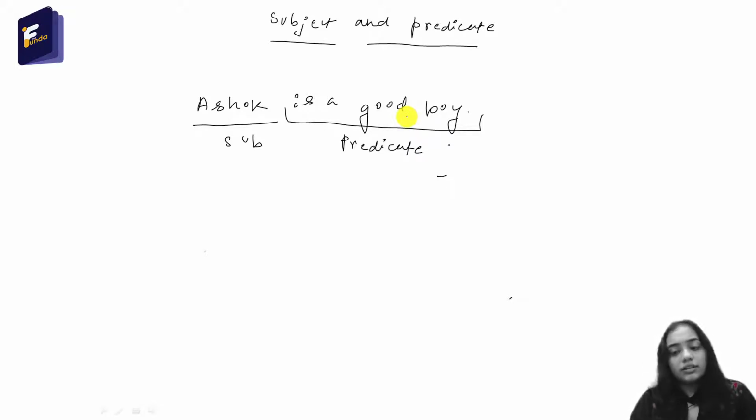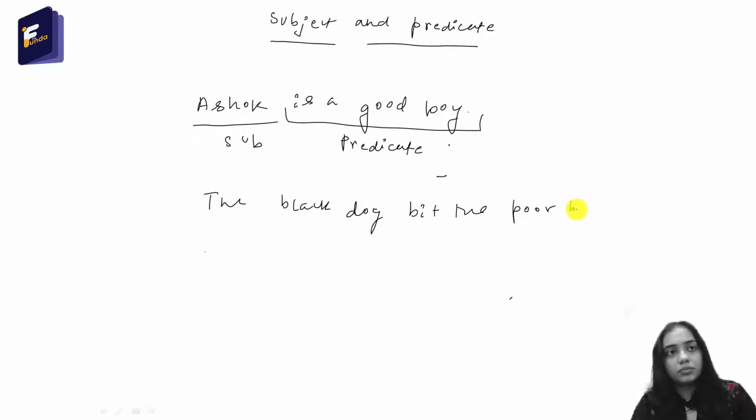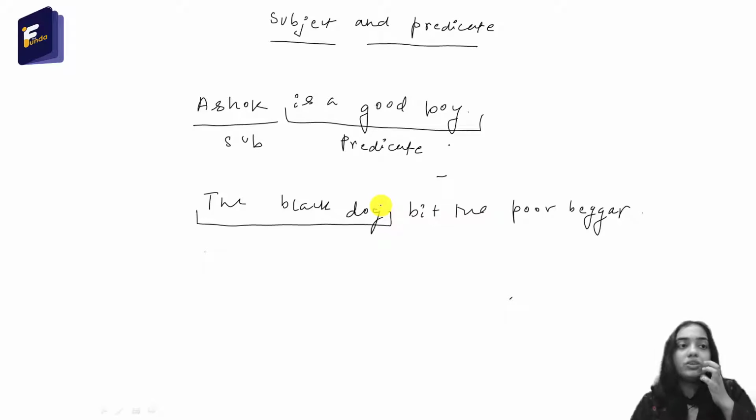We can give other examples, like, the black dog bit the poor beggar. Here the subject is the black dog, the person or thing we are talking about.